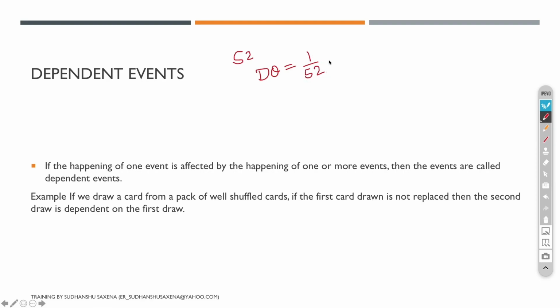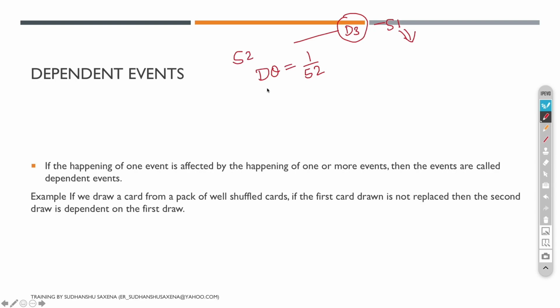Now, to perform this experiment, I have picked up one card, and this comes out to be, say, the diamond 3. Once I picked up this card and kept it aside, I'm left with only 51 cards.